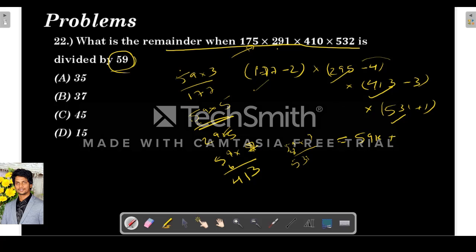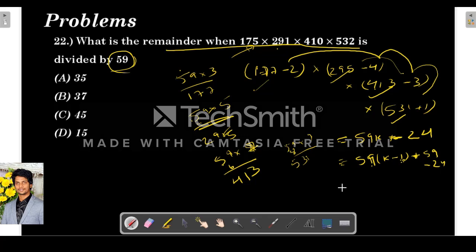Right? So it will be in the form of 59k plus the product of all these. So minus 2 into minus 4 is plus 8. 8 into minus 3 is minus 24. Minus 24 into plus 1 is minus 24. So for this we have to write it like this: 59 into k minus 1. So we are subtracting a 59 and adding a 59 on the outside. So this will become 59 into k minus 1, plus 59 minus 24, which is 35.